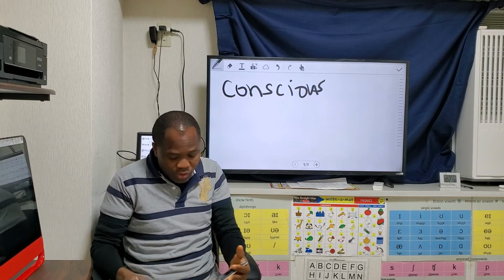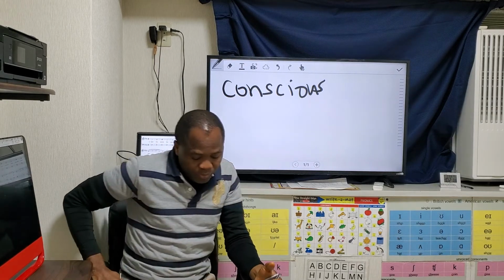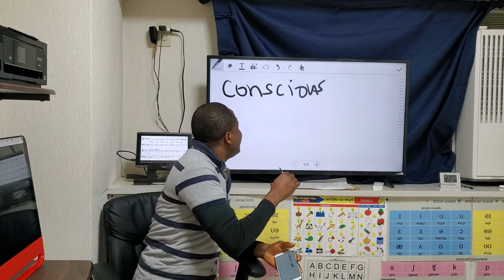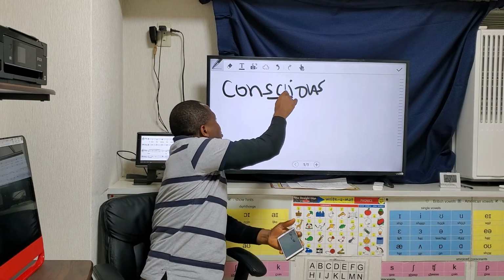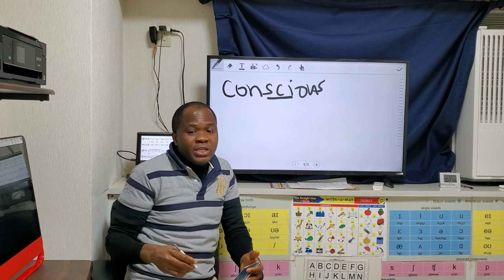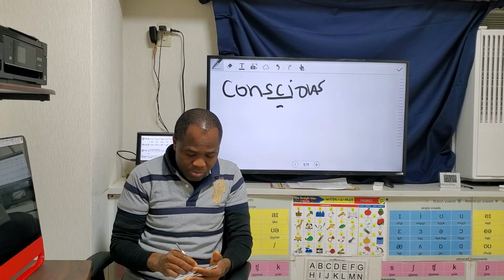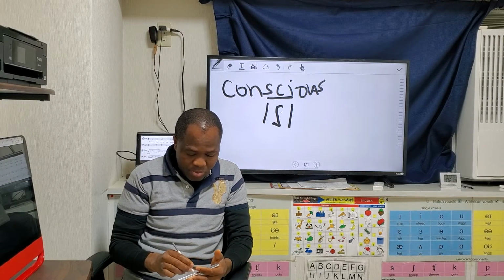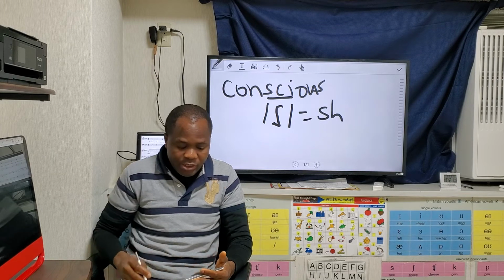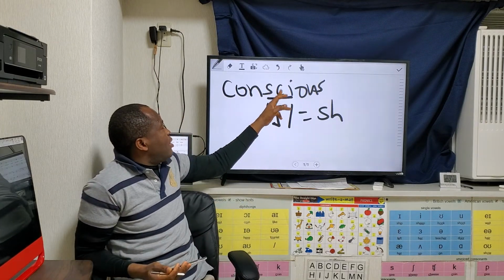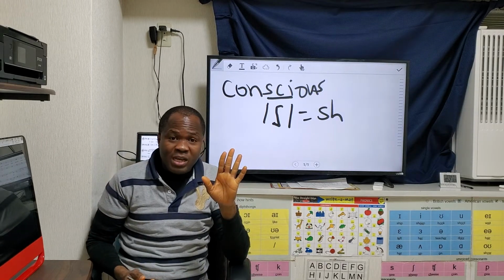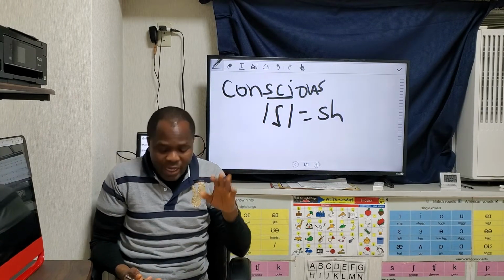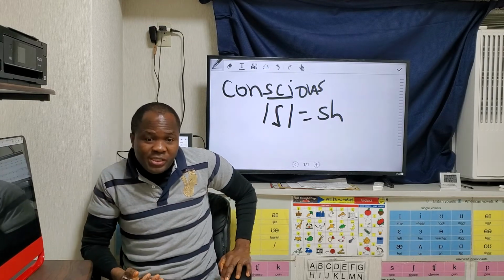If you look at conscious, the letters SCI, these 3 letters, can make the sh sound. So in all, we've got 7 spellings that can be represented with the sh sound.